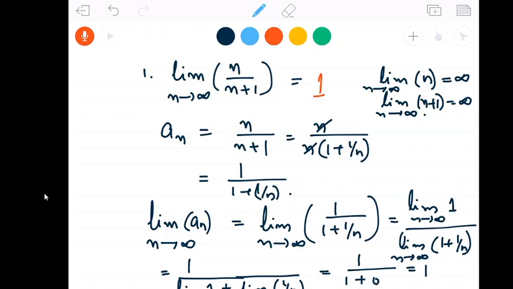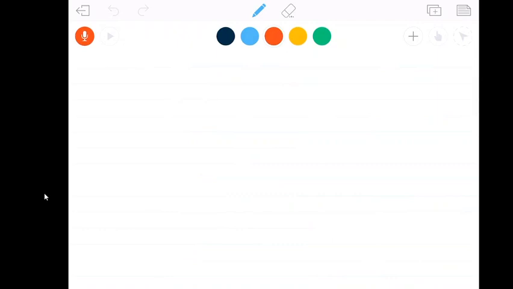Okay. Now let's go through the next problem. What is limit of minus 1 raised to n as n goes to infinity?